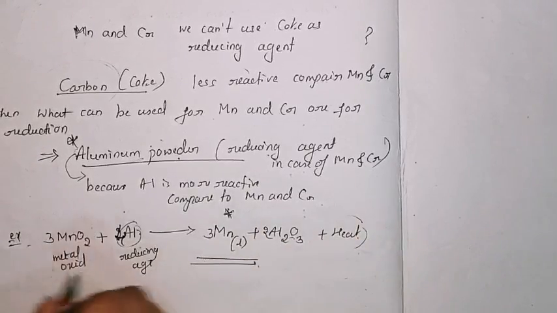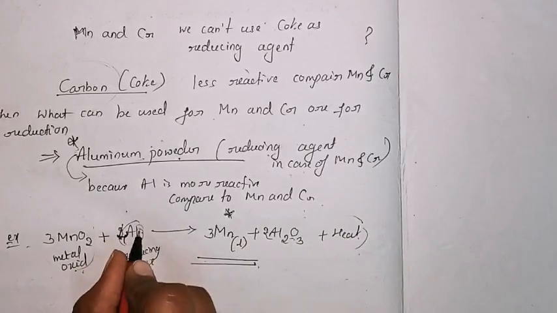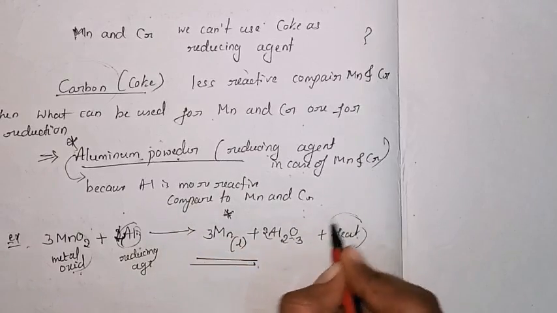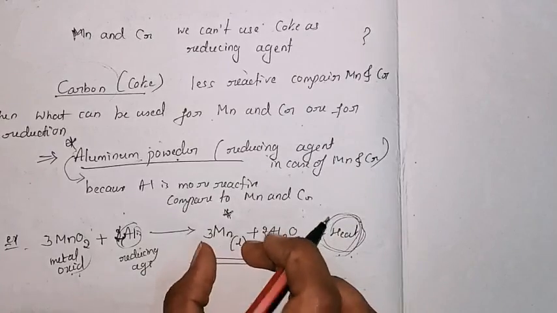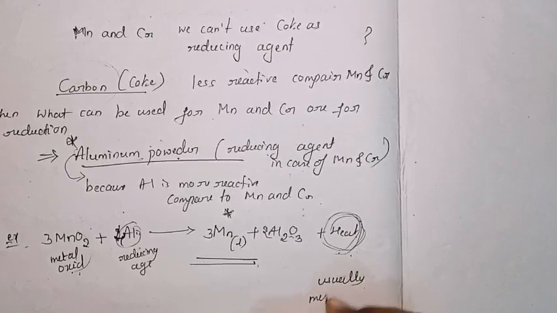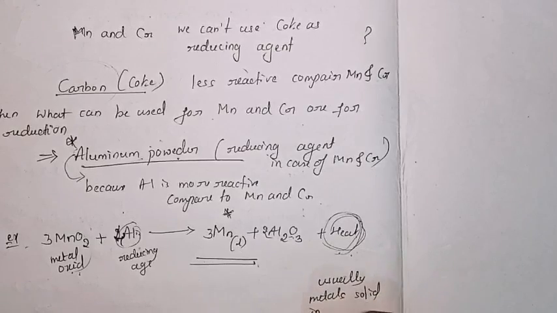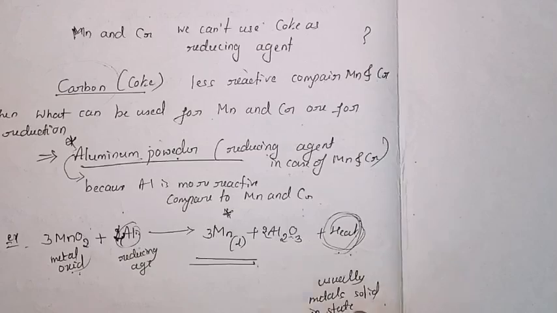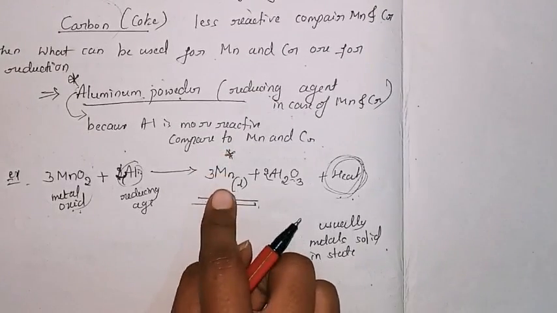So what happens when the manganese oxide reacts with the aluminium powder? There is a lot of heat liberation. Usually metals are solid in state, but here you can observe that the manganese is in liquid state.